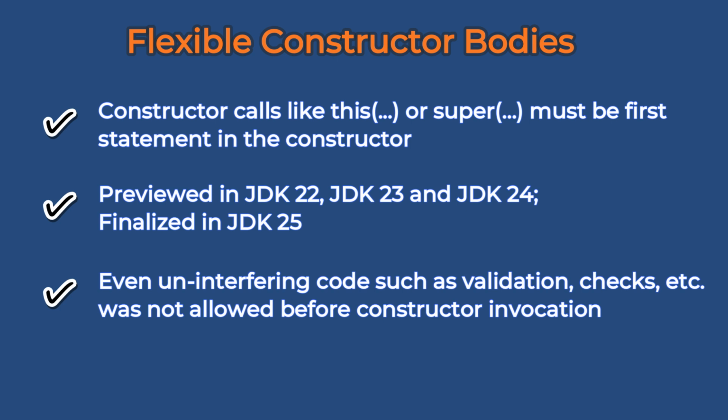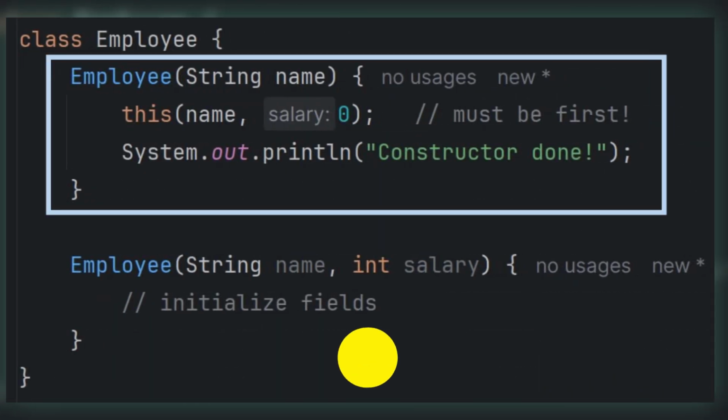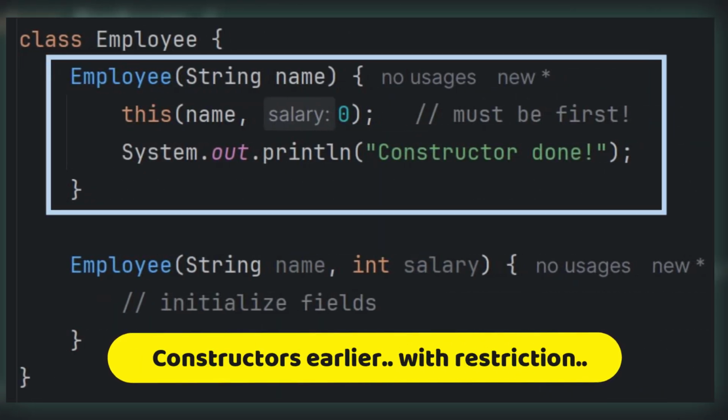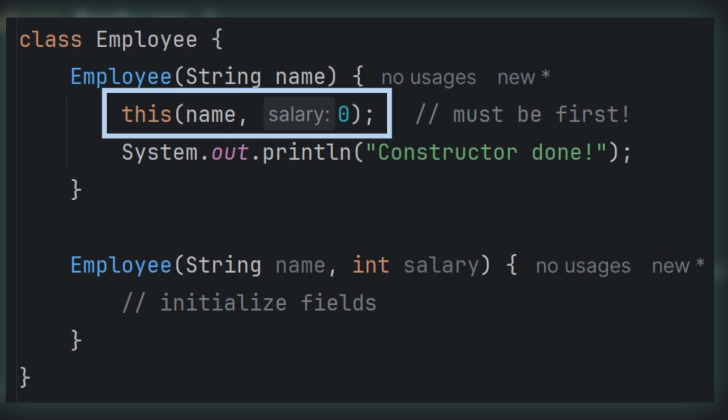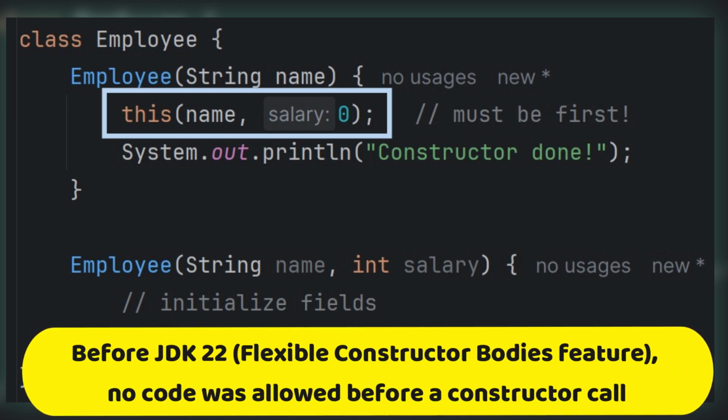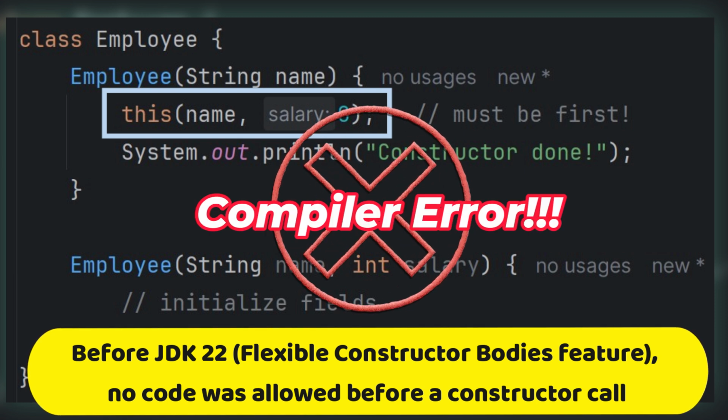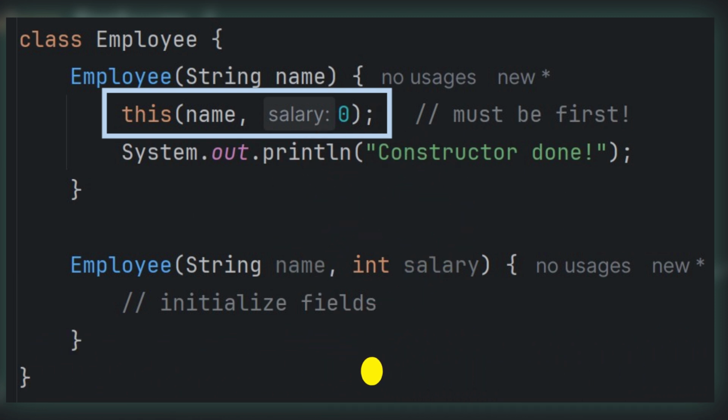The problem before this feature was introduced in Java 22 is that in earlier versions of Java, if you wanted to do even a tiny check or calculation before calling another constructor, you were out of luck. It was not allowed. Check out this Employee constructor with a single parameter, name. It is calling another constructor in the same class with two arguments, name and salary. So this was necessitated to be the first line. You can't do anything before this constructor call. If you dare to put any code before this call, then boom, compiler error. Java constructor rules were as flexible as a concrete wall.